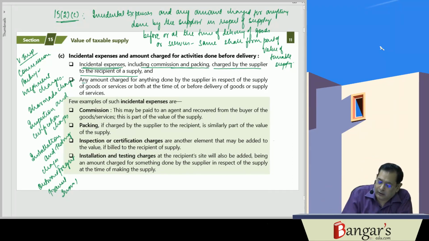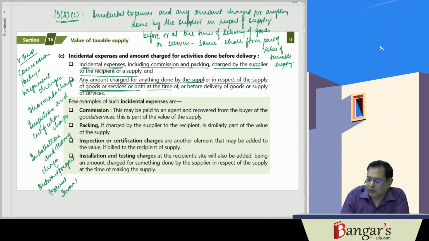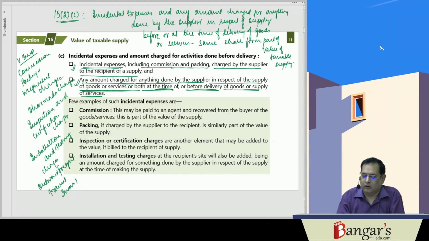And any amount charged for anything done by the supplier in respect of supply of goods or services or both, at the time of or before delivery of goods or supply of services, the same will be included in the value of taxable supply.